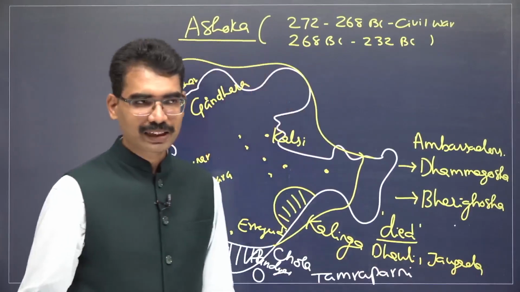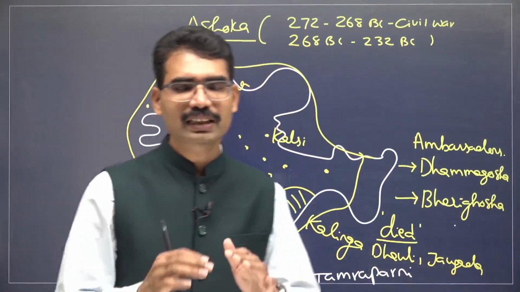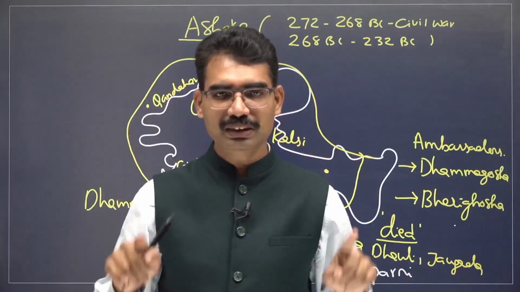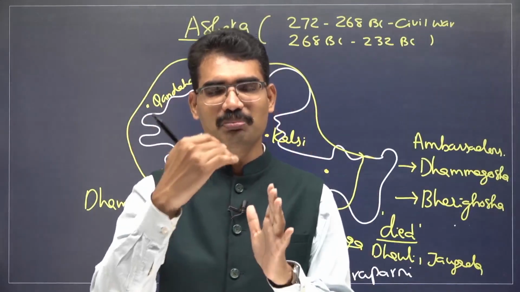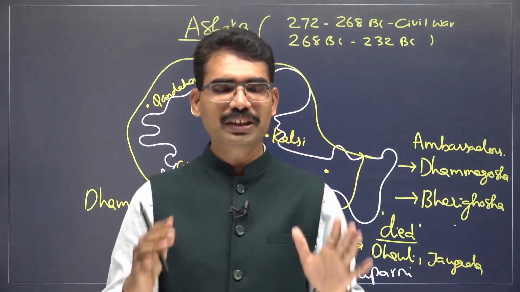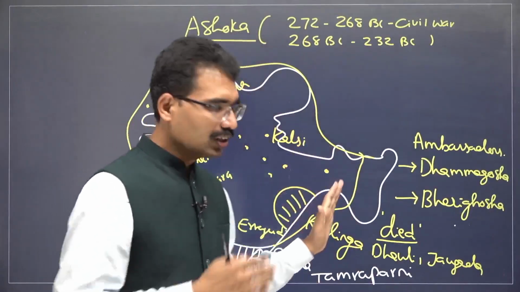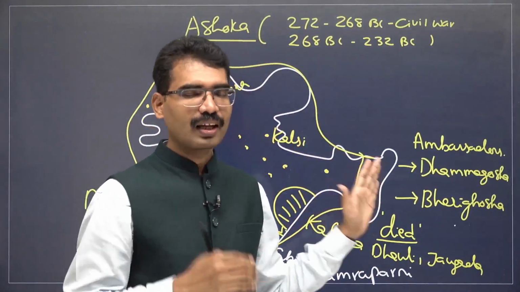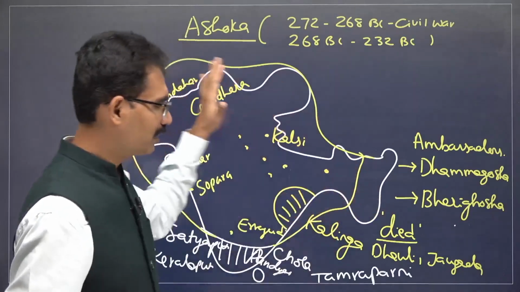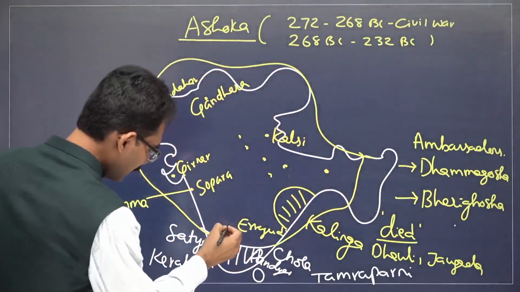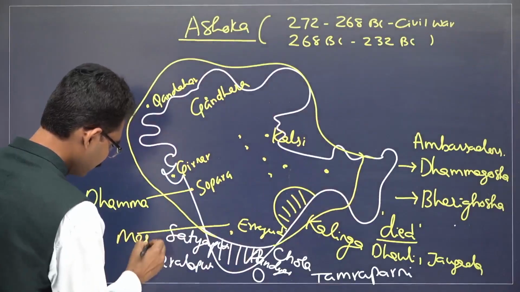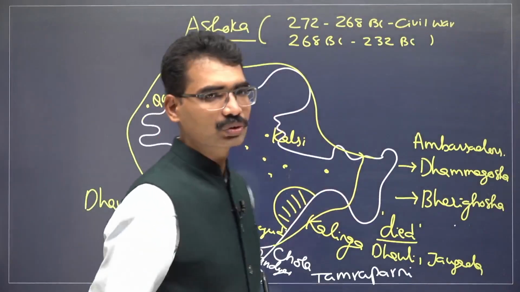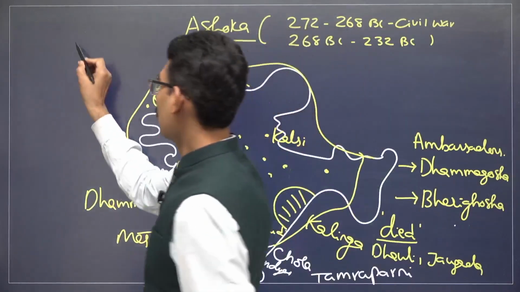These are the various places. In these places, it is like he made one set of principles, one constitution, he made certain points, and these points were written on rock, and these rocks were erected in different places. In the Karnataka region, Maski and Brahmagiri. So these are known as rock edicts.